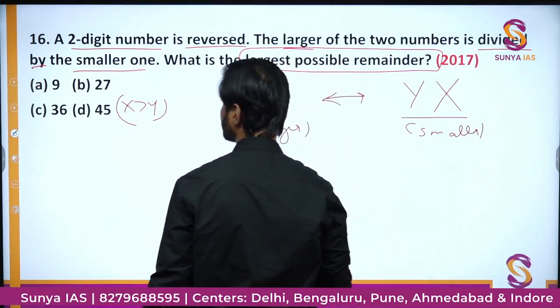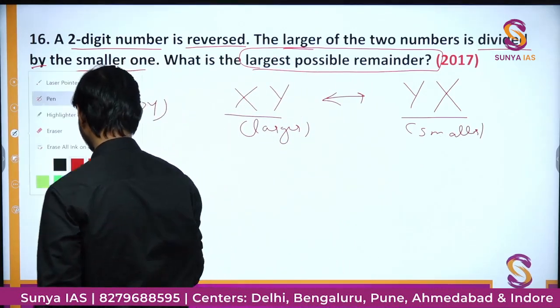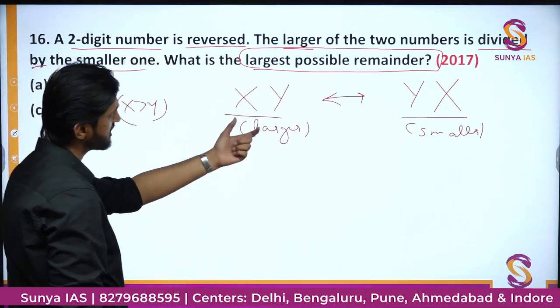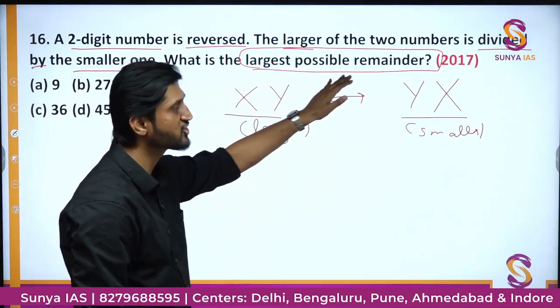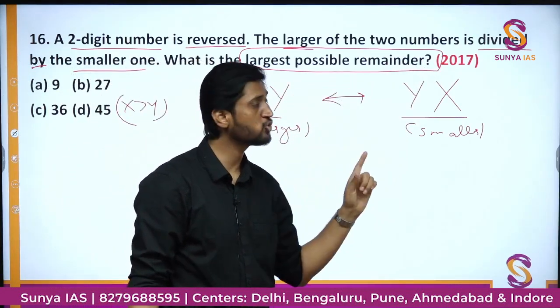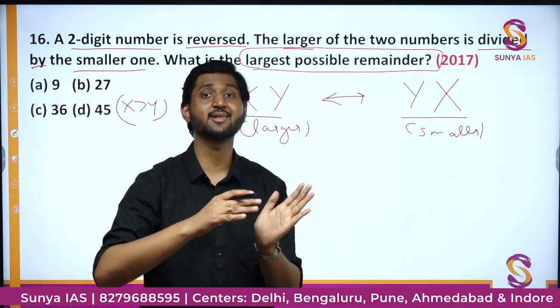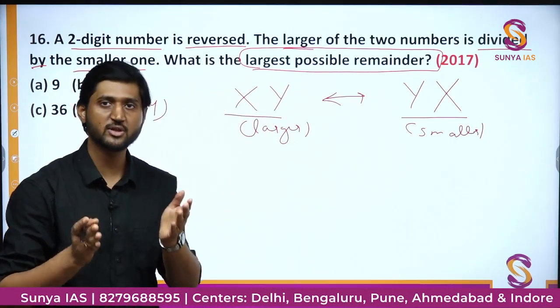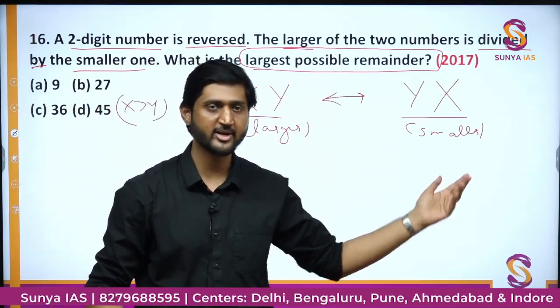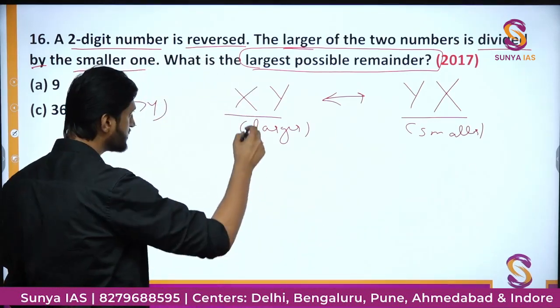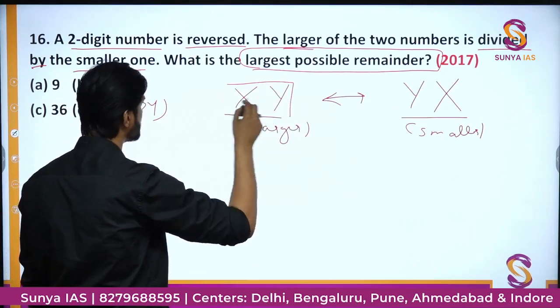Now if we need the largest possible remainder, we should have the largest possible number which should be divided. So when you divide a larger number, obviously you will get a larger remainder, definitely. So we want this xy to be as large as possible.